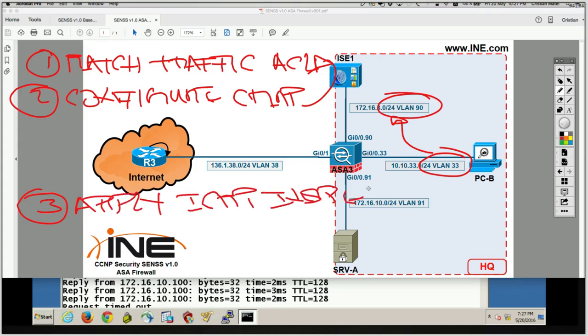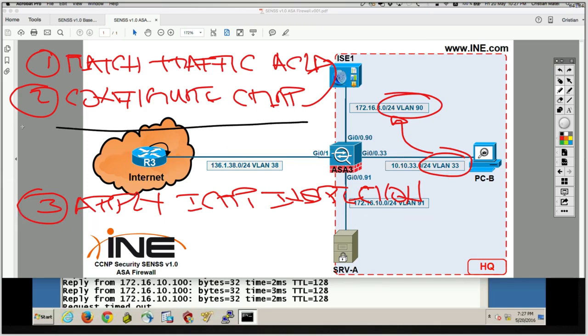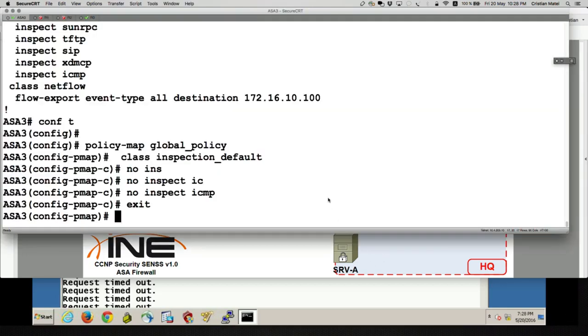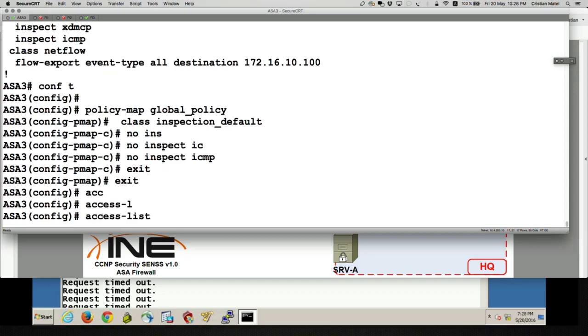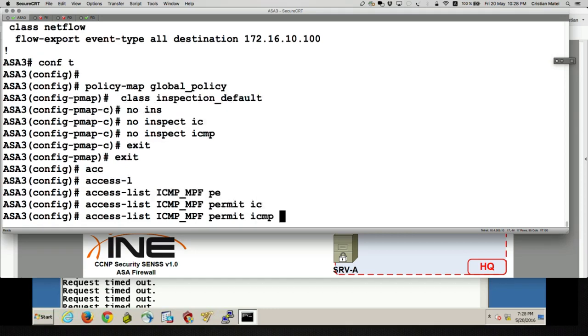Initially, when I enabled ICMP inspection for all traffic, I just applied the inspection. Now I have two more intermediate steps, because I want to enable ICMP inspection only for a specific traffic class. So let's go on ASA3 and say exit, and we say access-list ICMP_MPF, and we say permit ICMP traffic.